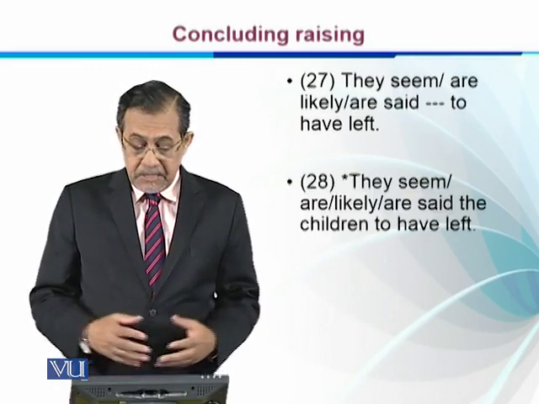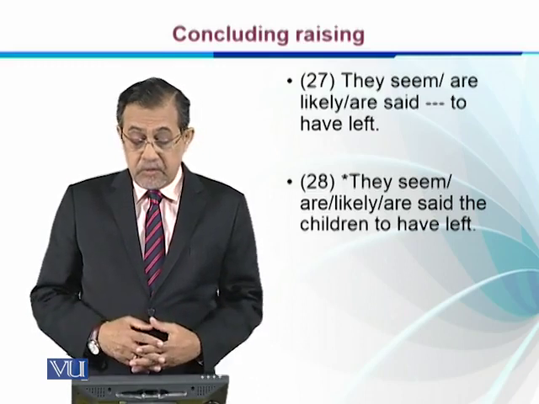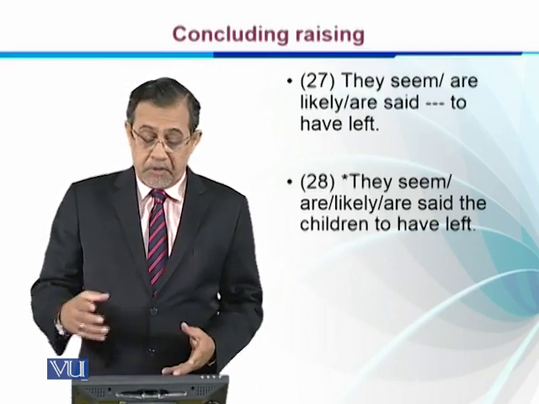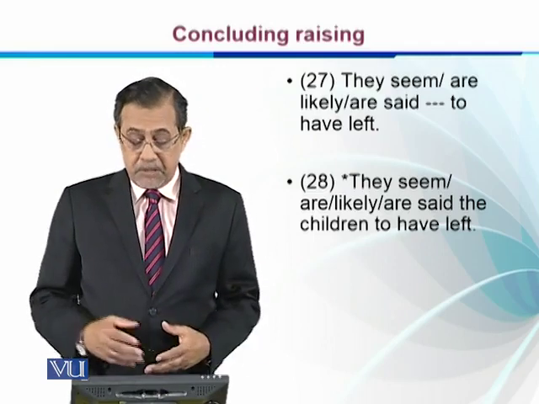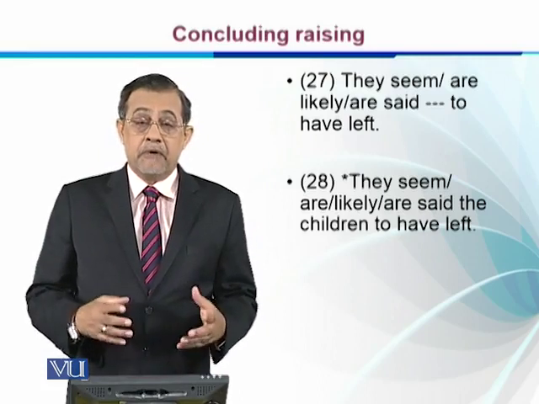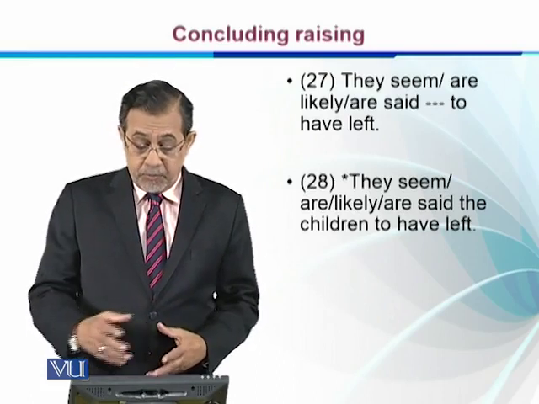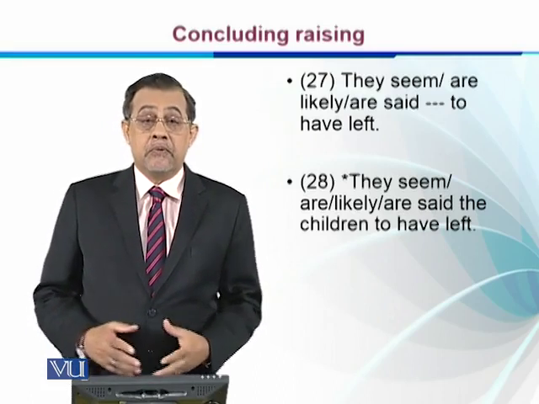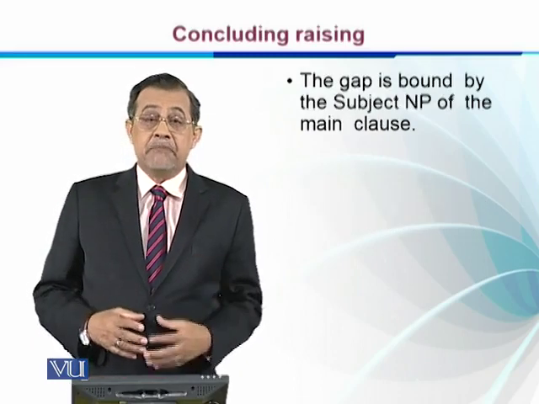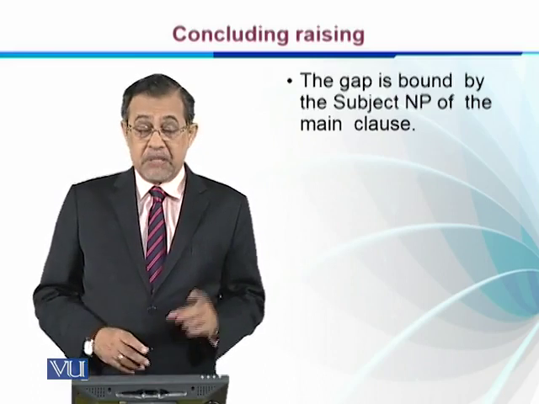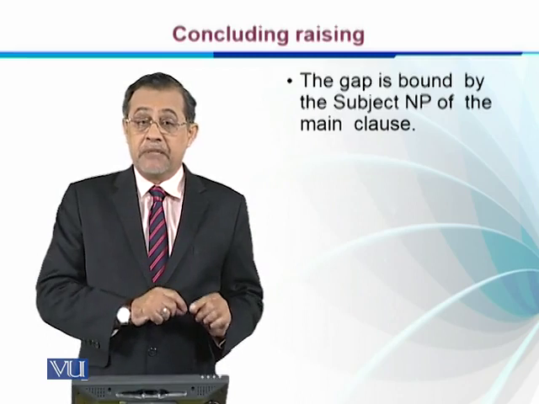For example, "they seem the children to have left" would be incorrect. Or "they are likely the children to have left" is not possible. We cannot have a noun, a subject, a lexical word before "to" plus verb. The gap is bound by the subject noun phrase of the main clause, because the subject of that infinitive is the subject of the main clause.